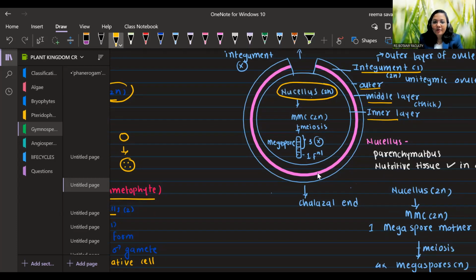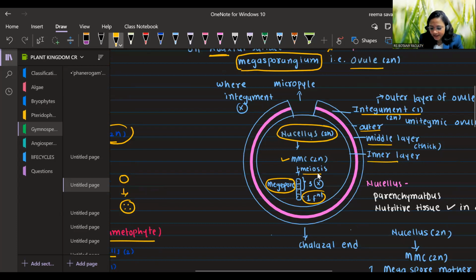This nucellus is made up of parenchymatous cells, and it is the nutritive tissue of the ovule. One cell of this nucellus will form the MMC. What will be the MMC in this case? It will be the megaspore mother cell, because this is part of the female sex organ. MMC after meiosis will form megaspores. How many megaspores will be formed? From one meiosis, there will be 4 megaspores. Here, 3 megaspores will degenerate, those towards the micropylar end. One will remain functional.